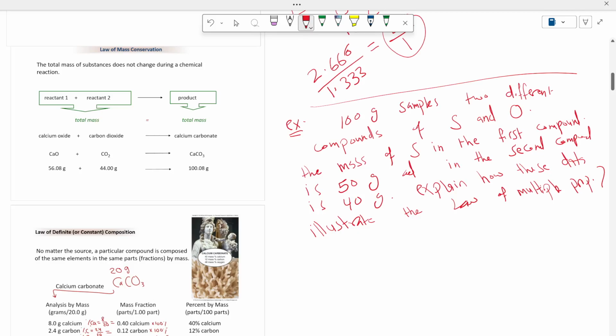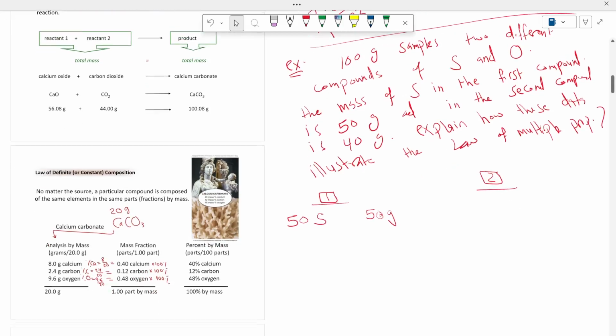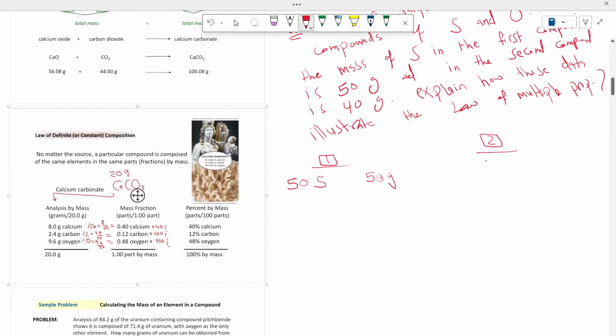So here again we have two compounds of sulfur and oxygen. Let's say this is compound 1 and here is compound 2. In compound 1, 50 grams is sulfur and the total mass is 100 grams. Don't forget that we started with a 100 gram sample of each. So the mass of oxygen in the first compound should be 50 grams. In the second compound, 40 grams is sulfur and 60 grams will go to oxygen.